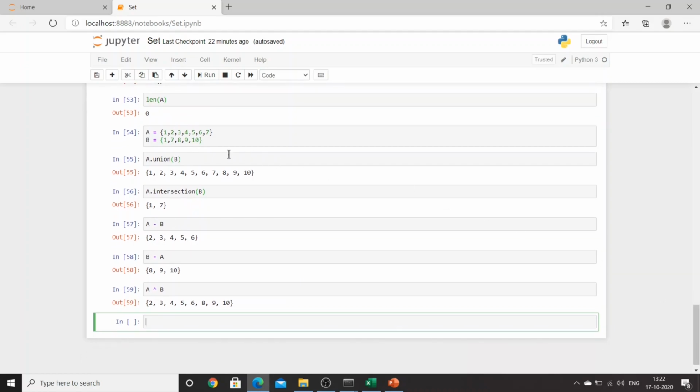And if you want to find all the elements which are not common in A and B, you can use A disjoint B. Fine. So just one thing, I think A disjoint B is correct. If it is wrong, just drop me a comment and I'll correct it.